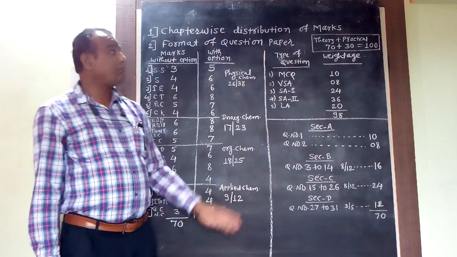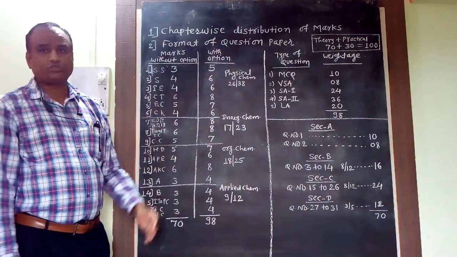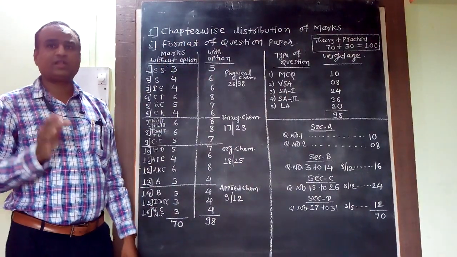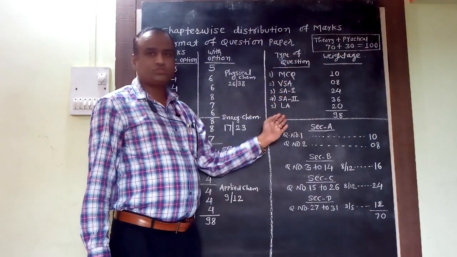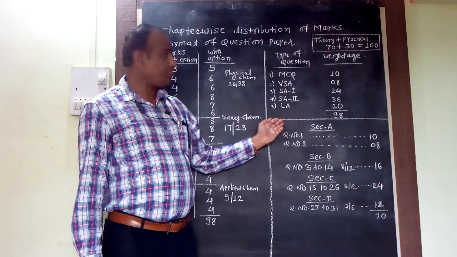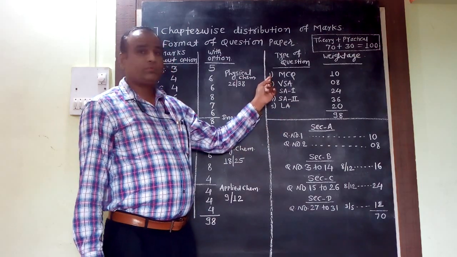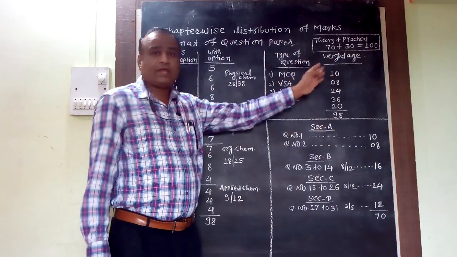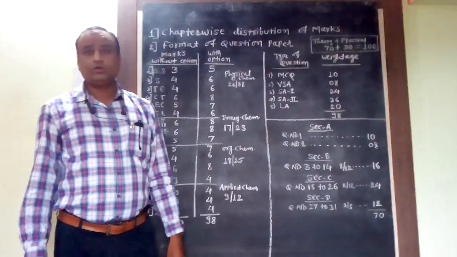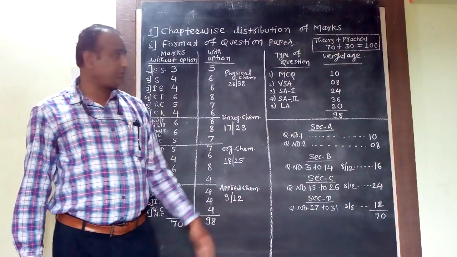Now about your 70 marks, what is the nature of your question paper and what types of questions are there in that question paper. Mainly 5 types of questions are there. First type is MCQ, multiple choice questions. Such 10 questions are there carrying 1 mark each in your paper.